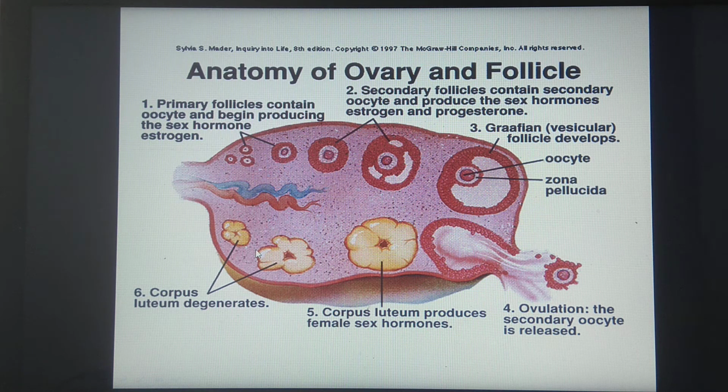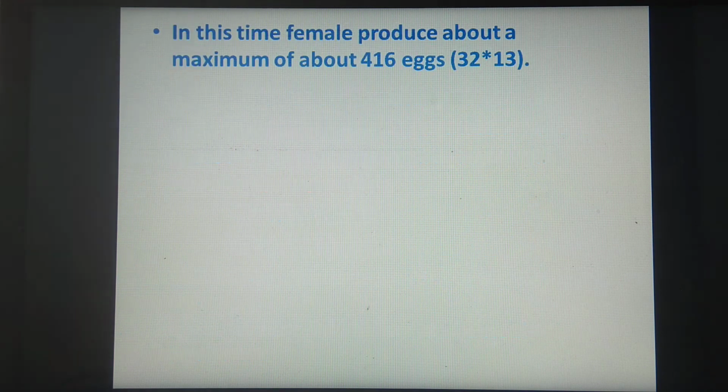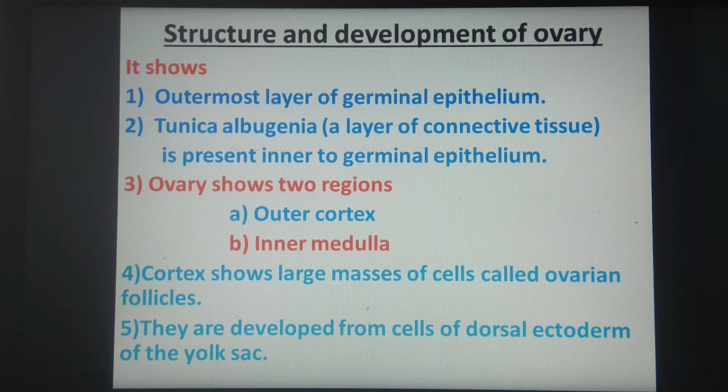Okay, we will see all these points theoretically, what we have seen in the diagram. So, structure and development of ovary. As I said, this ovary consists of an outermost layer of germinal epithelium, and next to that there will be tunica albuginea.